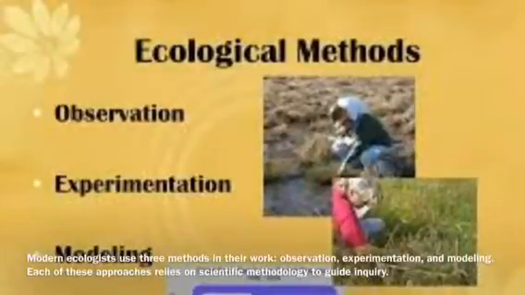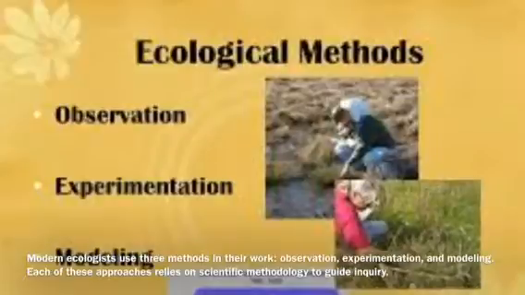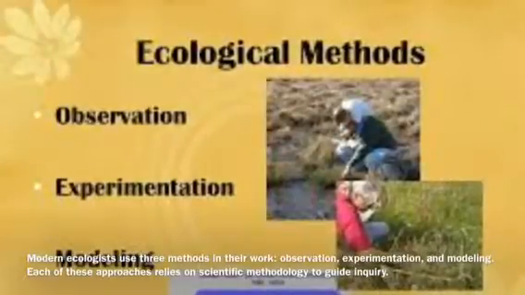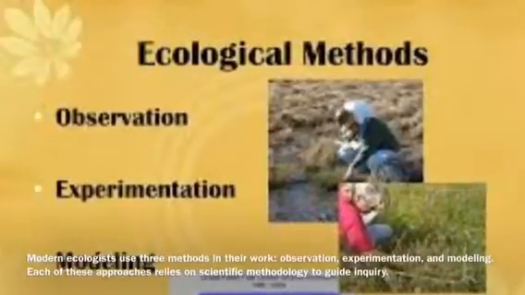Modern ecologists use three methods in their work: observation, experimentation, and modeling. Each of these approaches relies on scientific methodology to guide inquiry.